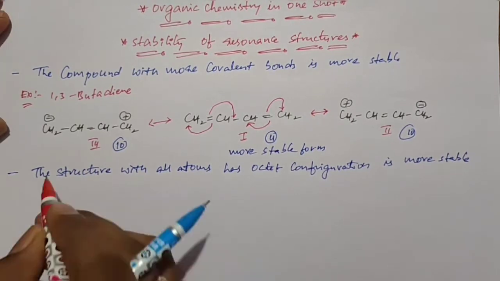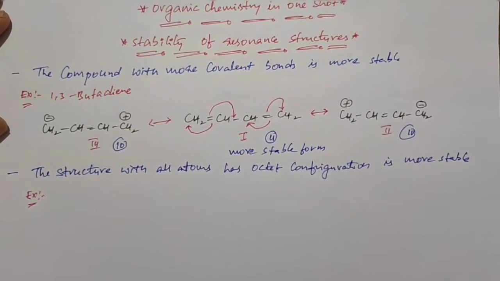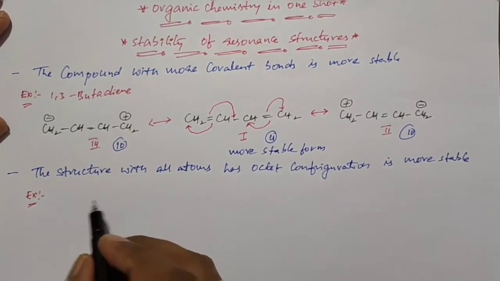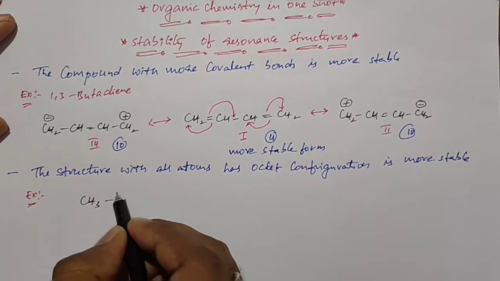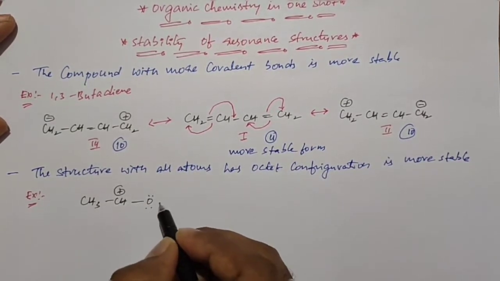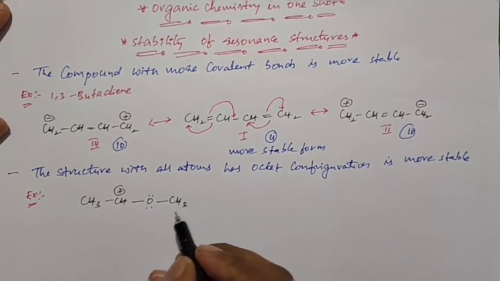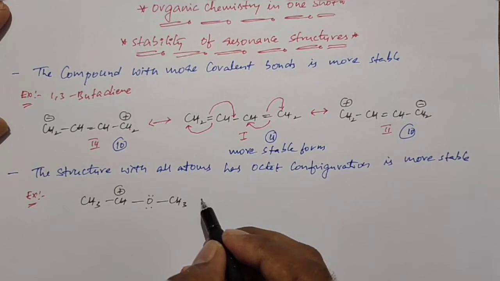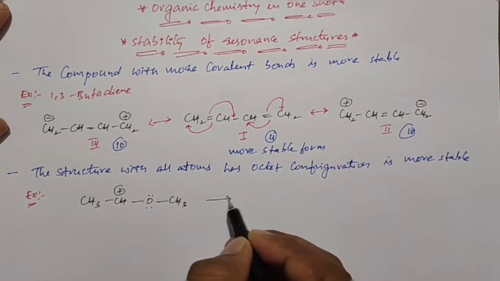For this I will take one example. See the example properly. This is one structure, and I will show the other structure.